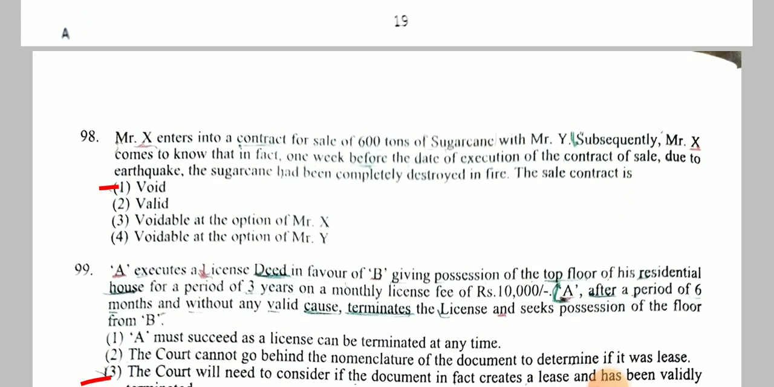Next question. Mr. X entered into a contract for the sale of 600 tons of sugarcane with Mr. Y. Subsequently, Mr. X came to know that in fact one week before the date of execution of the contract of sale, due to an earthquake, the sugarcane had been completely destroyed. The sale contract is, answer is void.